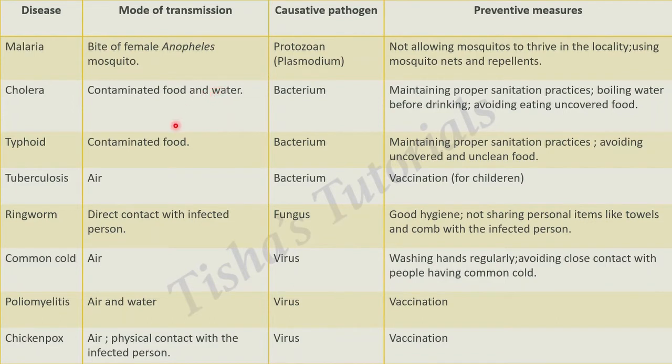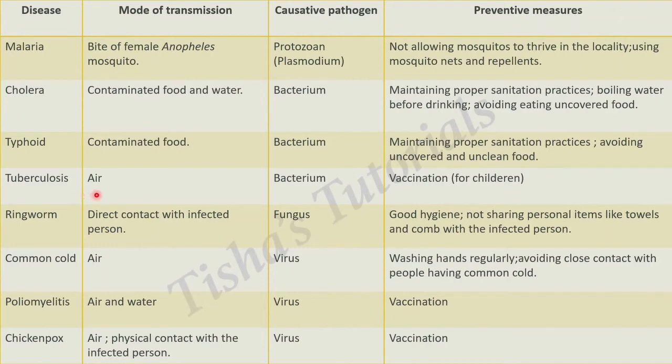Cholera. The mode of transmission is contaminated food and water. Causative pathogen is a bacterium. Maintaining proper sanitization practices, boiling water before drinking, and avoiding eating uncovered food are some preventive measures. Typhoid. Mode of transmission, contaminated food. Causative pathogen, bacterium. Preventive measures are maintaining proper sanitization practices, avoiding uncovered and unclean food.